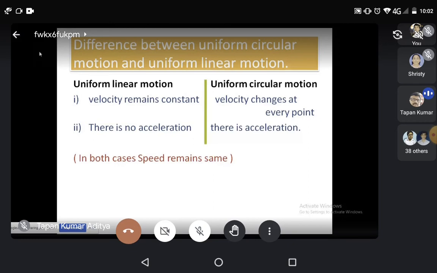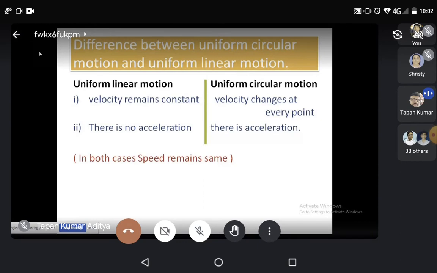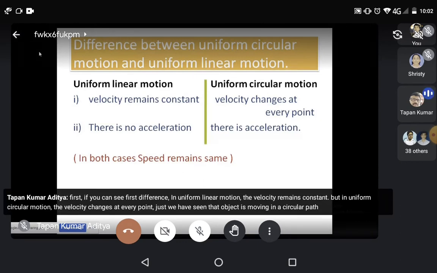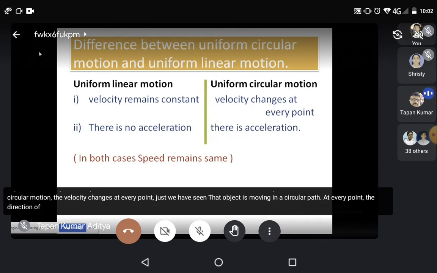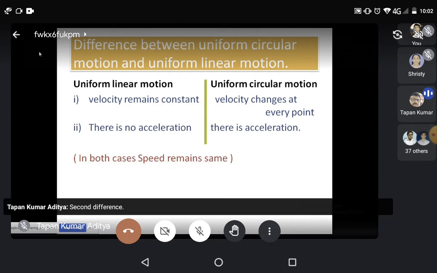In uniform linear motion, velocity remains constant. But in circular motion, velocity changes, and we have seen that the object is moving in a circular path and at every point the direction of velocity is changing. Second difference: if there is no change in velocity, there will be no acceleration, and if there is change in velocity, there will be acceleration.